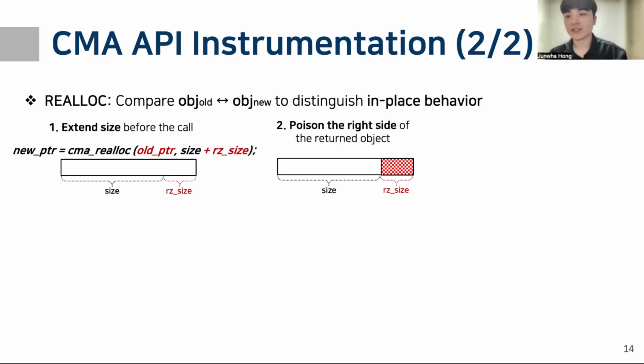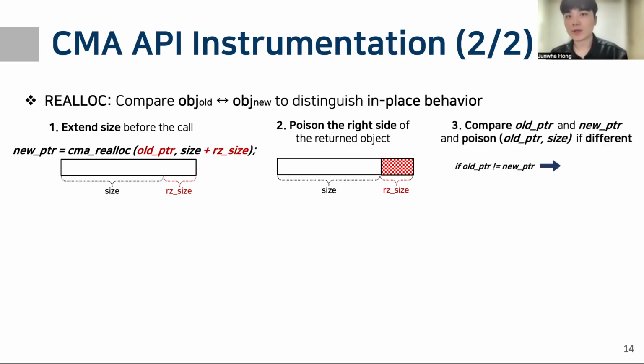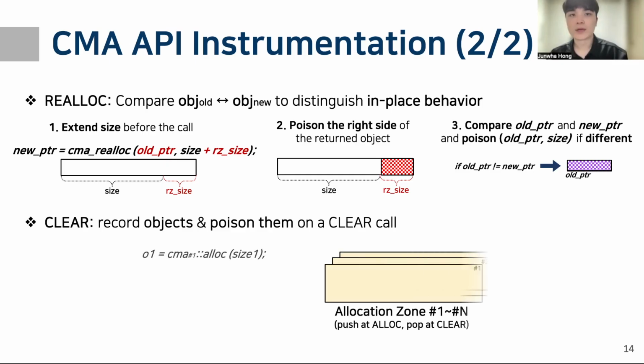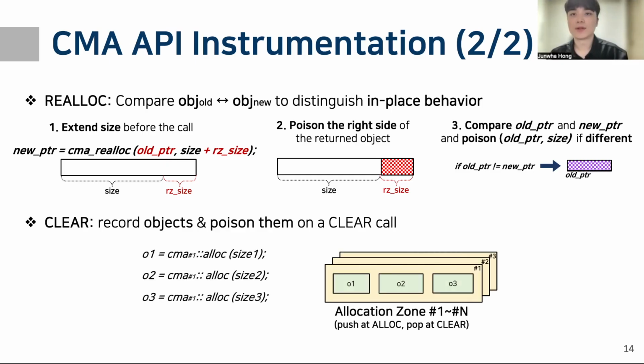Realloc instrumentation is similar to alloc, but we additionally compare the returned object with the old object to distinguish in-place behavior. Specifically, we poison the old object only when realloc returns a new one. Furthermore, since the clear API frees all the objects at once, we record allocated objects in the corresponding allocation zone and poison them on a clear API call.